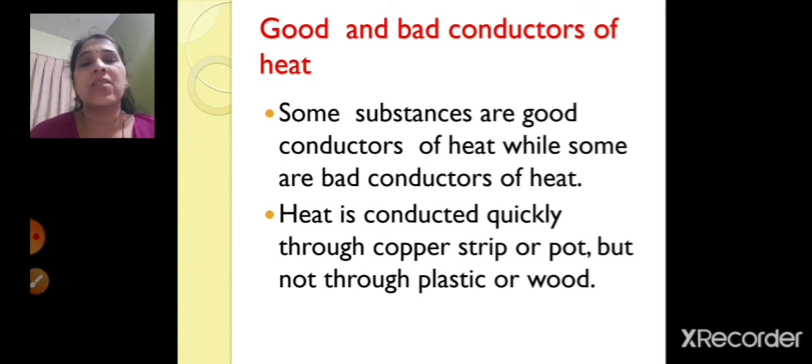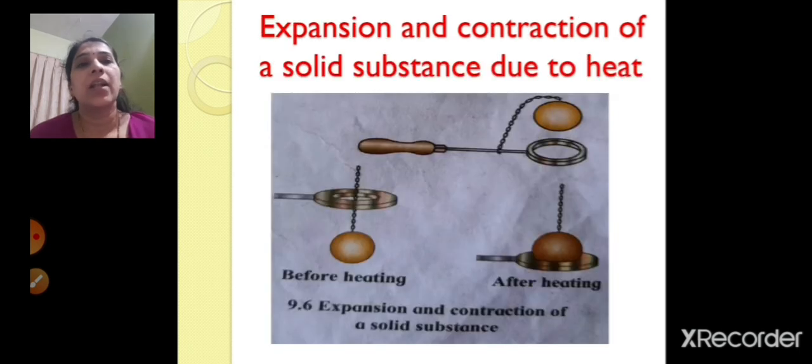So copper strip, through copper strip heat is conducted quickly, but not through plastic or wood. Now children, before going to expansion and contraction, see, if you take a glass tumbler or a china cup and you pour hot tea into it, right? You can touch it with your hand, the glass tumbler and the china cup.